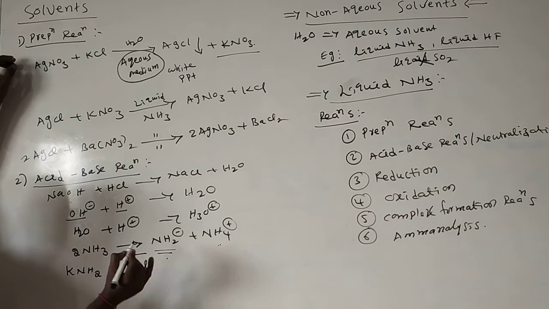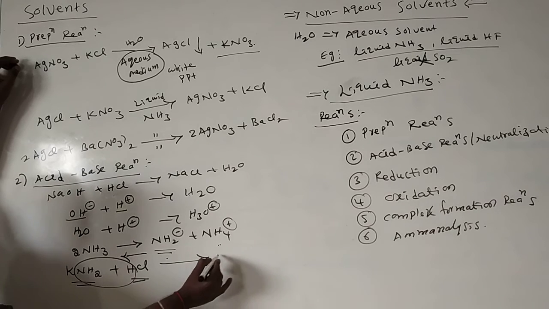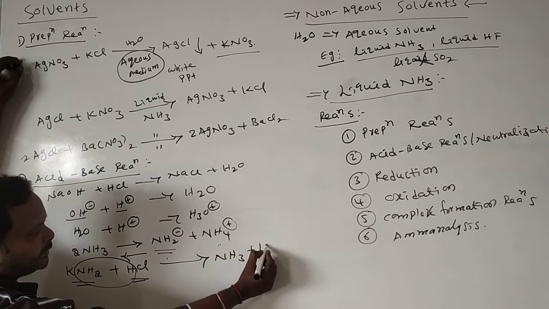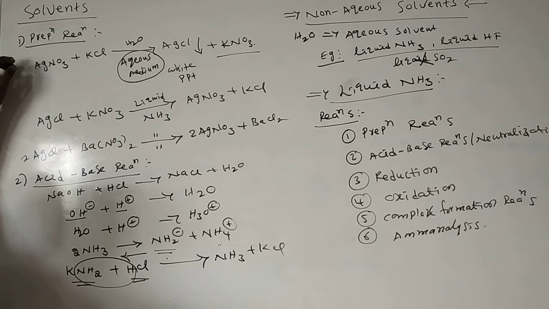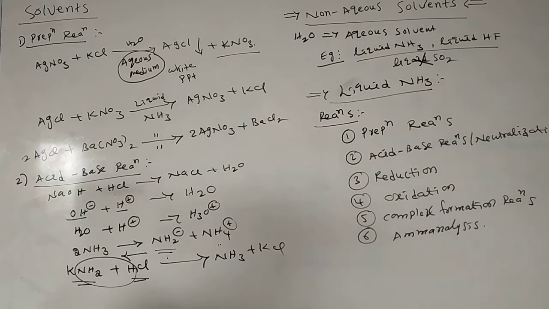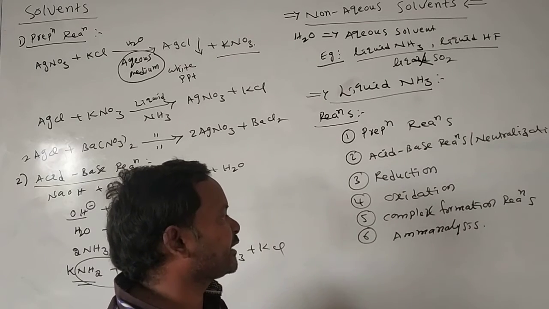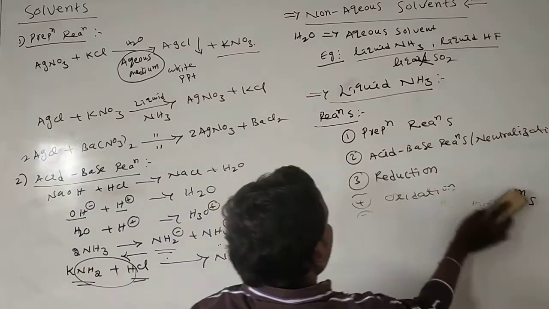KNH2 reacts with HCl. What happens here? This H reacts with this one. This is the base, and this is what we call the acid. Both react with each other and form ammonia and a salt. This is also considered a neutralization reaction, or acid-base reaction. Then in continuation, we will see the reduction, oxidation, complex formation reaction and ammonolysis.